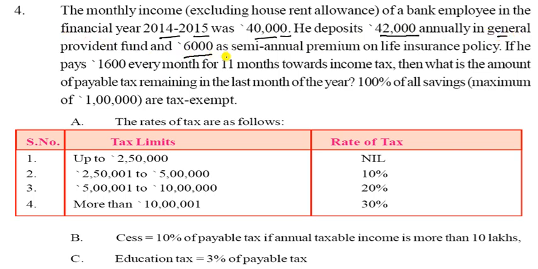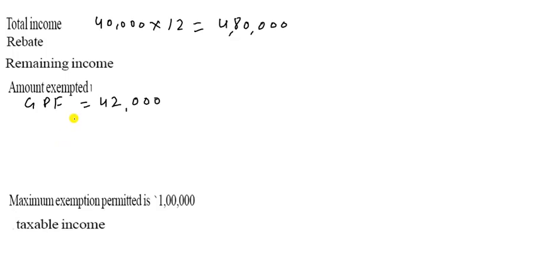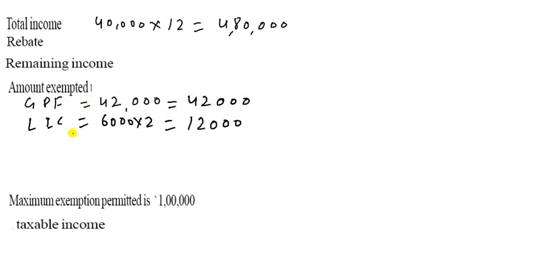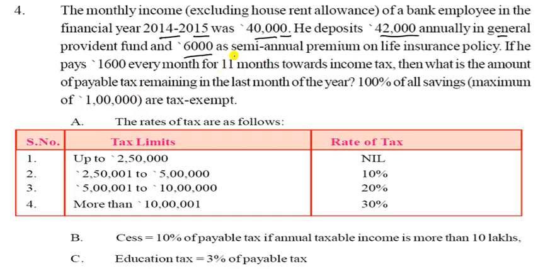Now 6,000 semi annual premium in LIC. LIC में 6,000 ले रहा हाफ ईयरली. So in LIC it is 6,000 into 2. So it becomes 12,000. Now come to the next one. So you can say it is 42,000. Now let us see here. This one semi annually, life insurance policy.